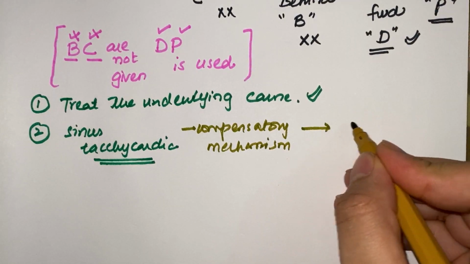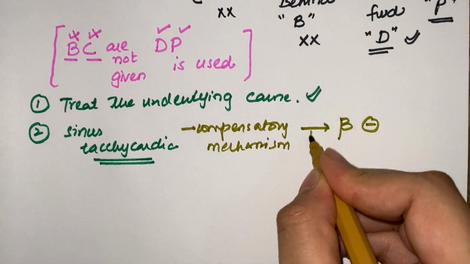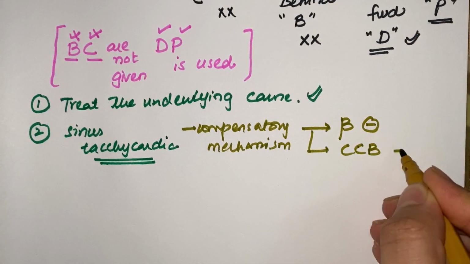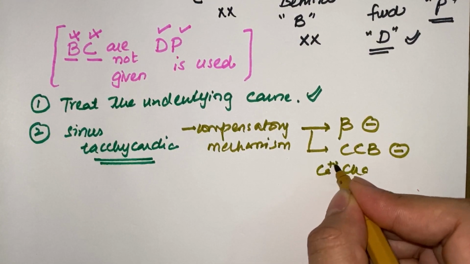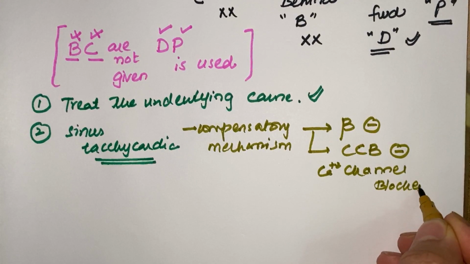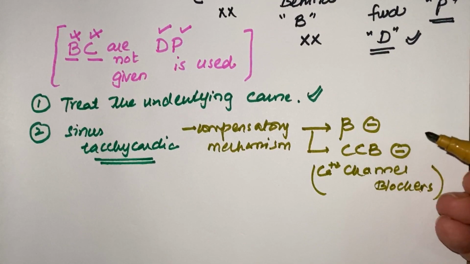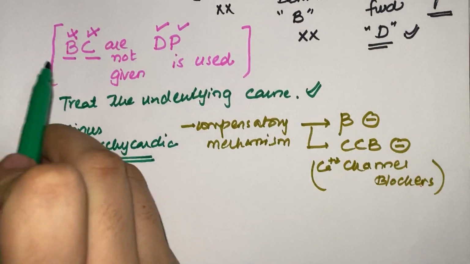The main thing I want to tell you here is that beta blockers and calcium channel blockers are not given. I'll write it completely, in case someone doesn't understand the abbreviation: calcium channel blockers. So these CCBs and beta blockers we don't give in this patient. Why? Because we don't want this sinus tachycardia to be lowered. It's a compensatory mechanism, it's doing good for our heart, so why destroy the things which are doing good for our heart? So B and C are not given.